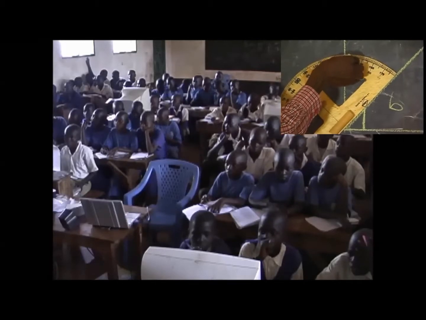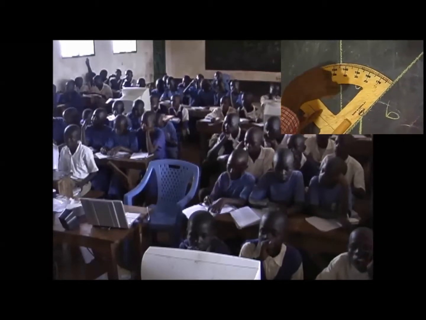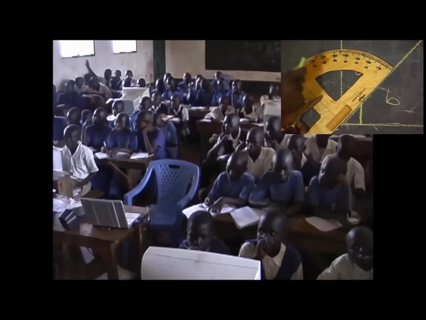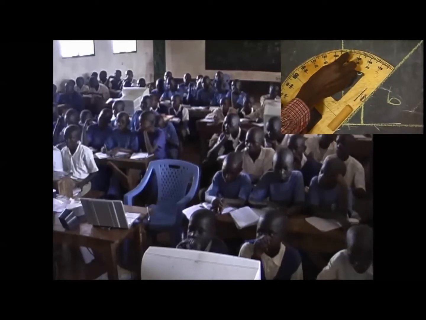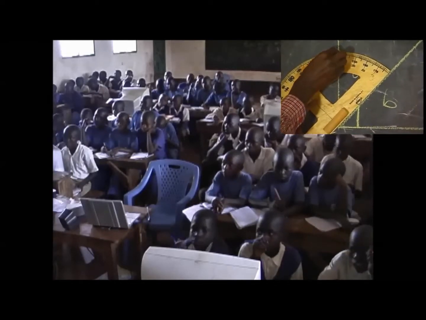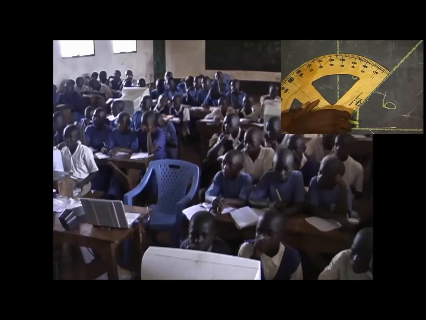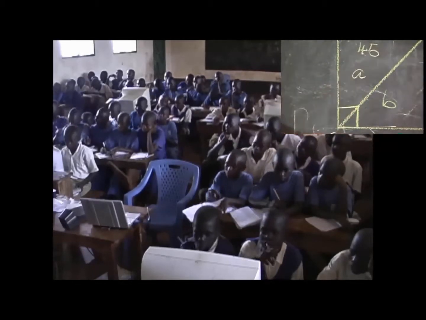The scale is marked at intervals of 10, but in between we have smaller marks, and each represents 1 degree. So from 40, the first degree is 41, then 42, 43, 44, then 45. So the size of the angle marked A is 45 degrees.